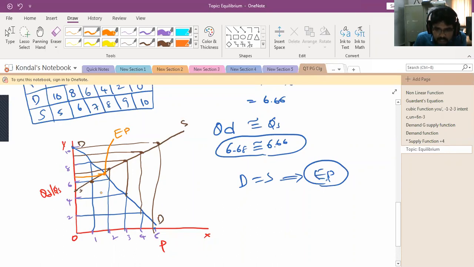And the quantity demanded is somewhere here, right? So this is the quantity demanded and supplied, and this is the price.